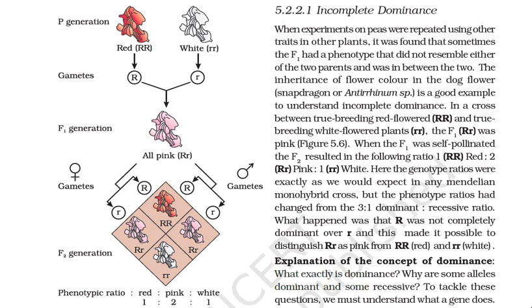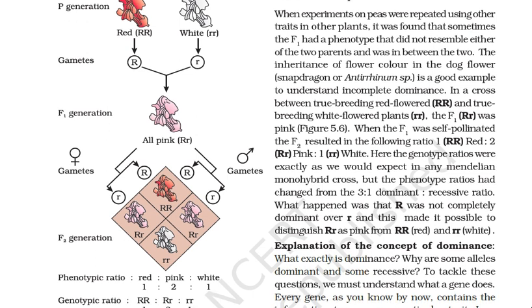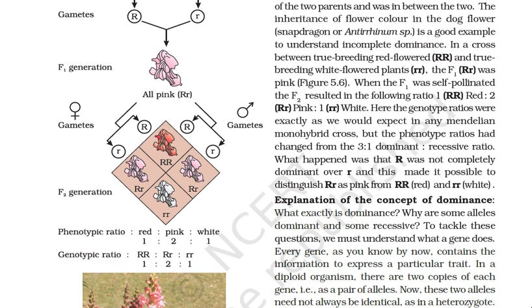That is, the phenotypic ratio is also 1:2:1 and the genotypic ratio is also 1:2:1. Here you can see on the screen, 1 red, 2 pink and 1 white, and genotypically, capital R capital R is 1 red, capital R small r is 2 pink, and small r small r represents white, that is 1.